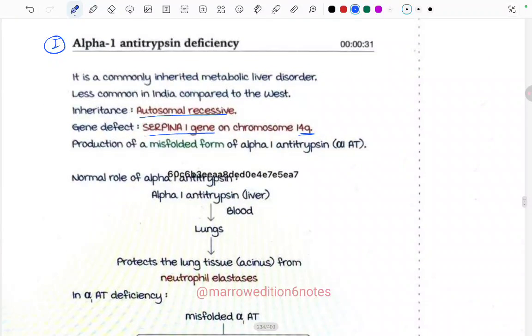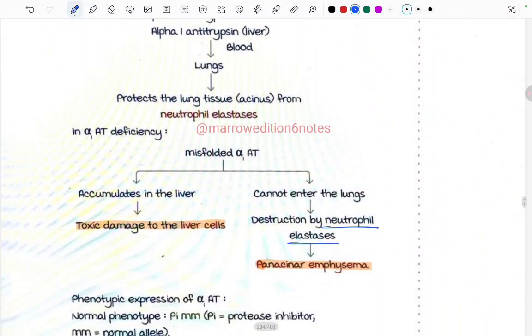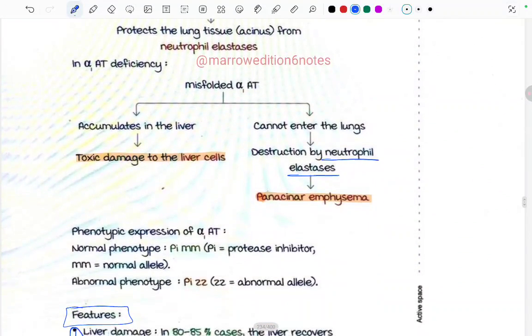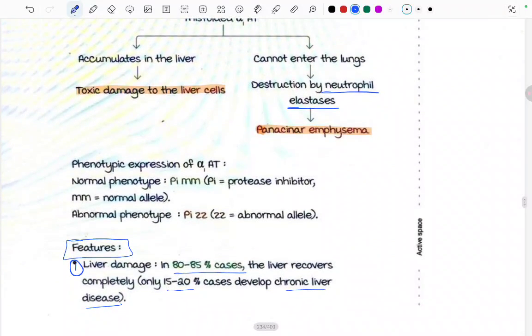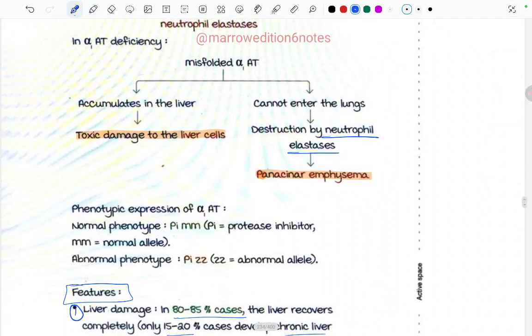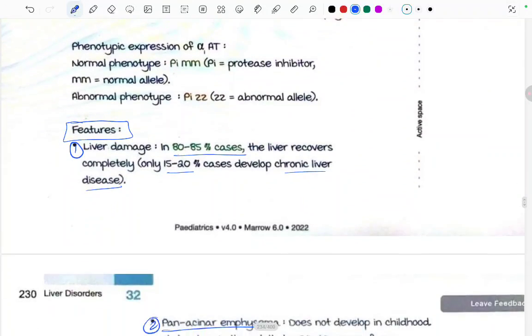Mainly, first, it is autosomal recessive. Second, it is caused by the SERPINA1 gene on chromosome 14q. It affects mainly two organs, liver and lungs. In the liver, there will be toxic damage to the liver cells, causing chronic liver disease in 20% of the cases, and in the rest, the liver recovers completely. And then, due to destruction by the neutrophil elastase, there is pan-acinar emphysema.